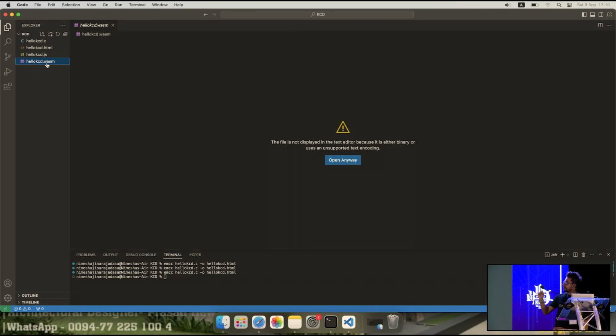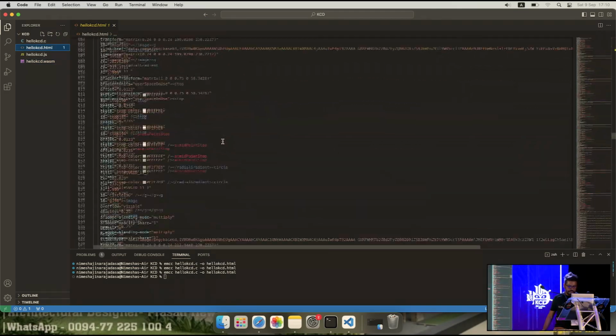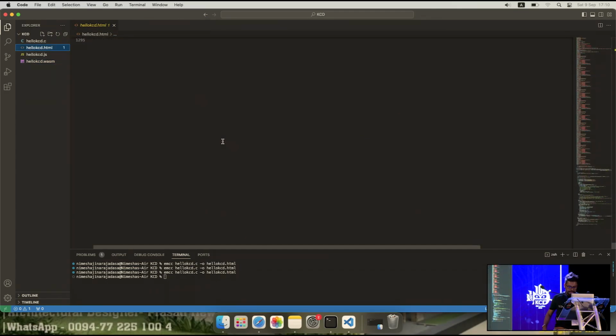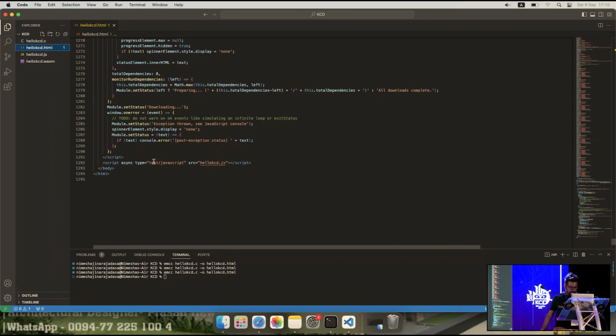So what we do is we generate this wasm using this emscripten and emcc command, and then we include that in our HTML. So I will show you that as well. This is generated code, so there is a lot of code there. So in this HTML, if you check this source here, we got the hello kcd.js file.